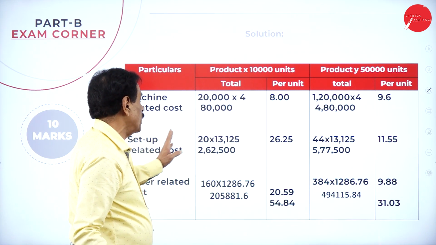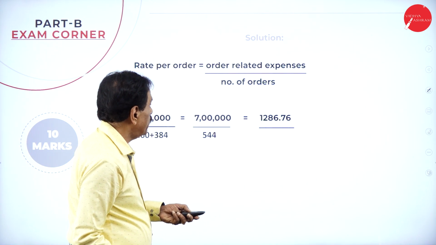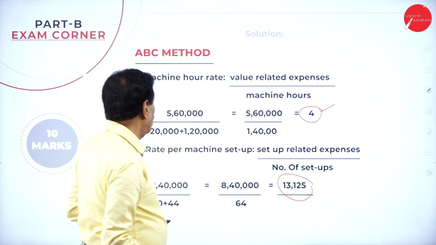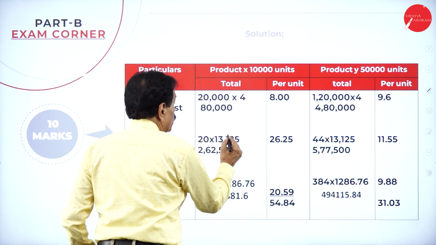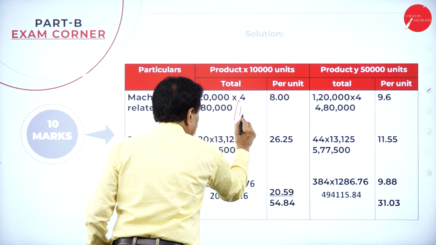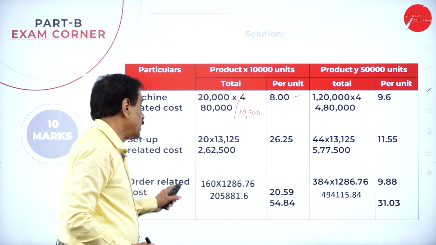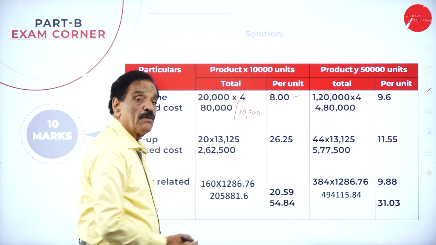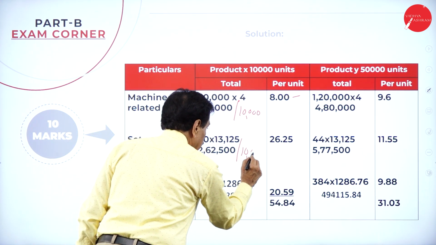Machine related cost: 20,000 hours into 4 rupees per hour rate is 80,000, divided by 10,000 units. It works out to 8 rupees. Then setup related cost: 20 into 13,125 is 2,62,500, divided by 10,000 units.